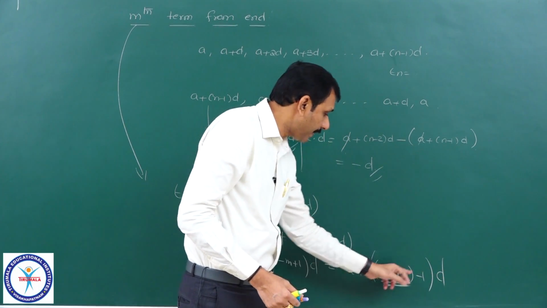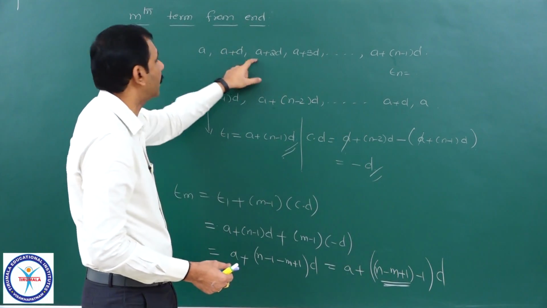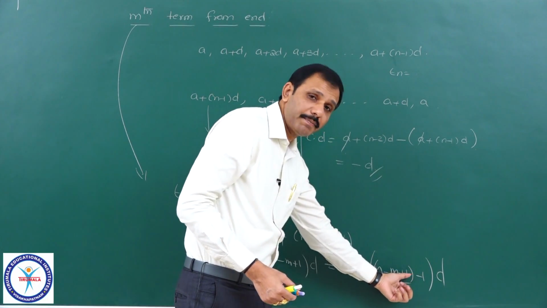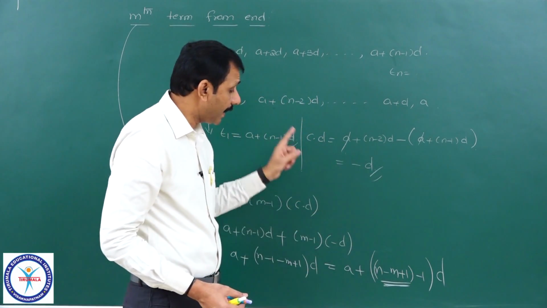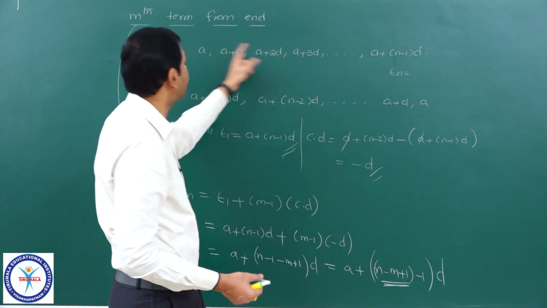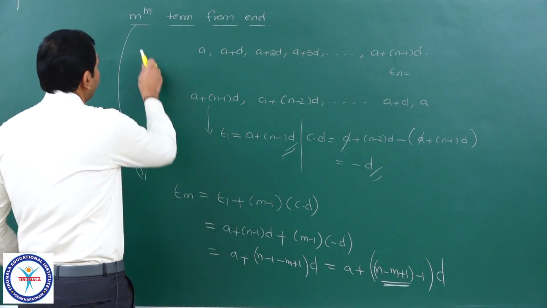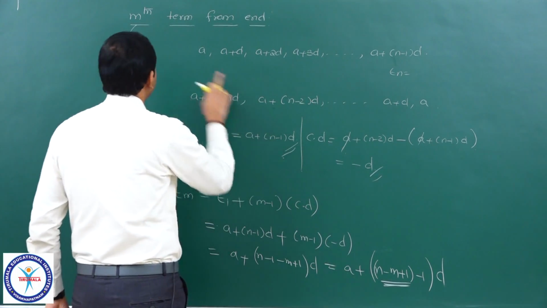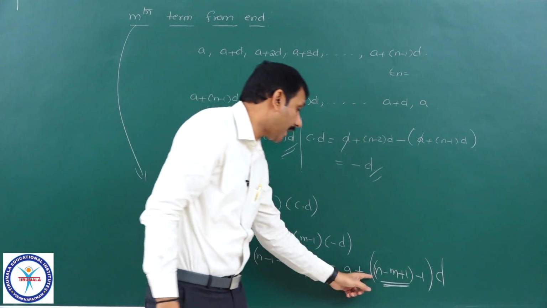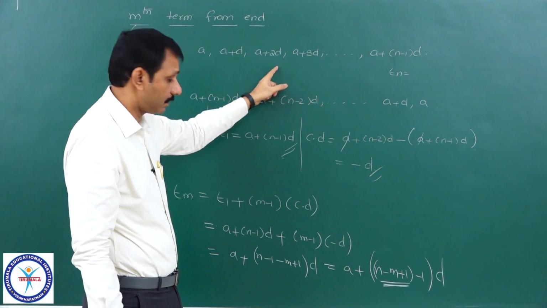If it is a plus (p minus 1) into d, it is the pth term of this sequence. Therefore, in place of p I have n minus m plus 1. Therefore, I can say it is the (n minus m plus 1)th term of this sequence. But actually what is this? The mth term of this sequence means the mth term from the end, which is equal to the (n minus m plus 1)th term of this sequence.